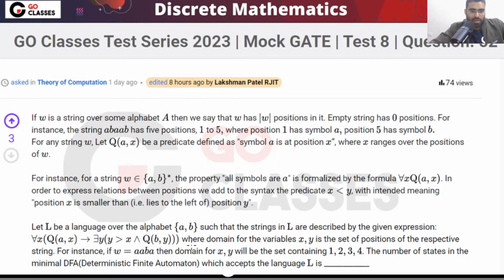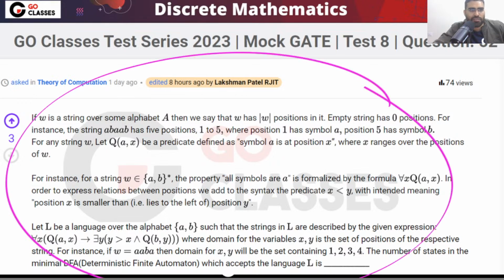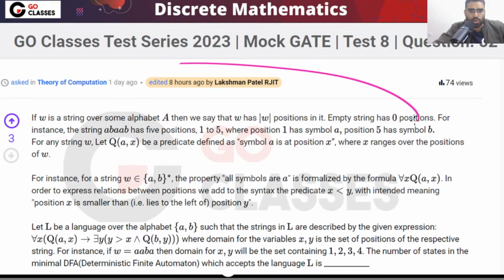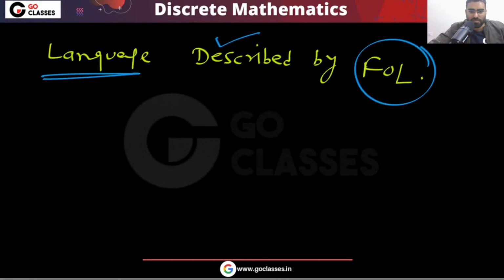So let's take some variation. Solving the question is not enough for us. In Go Classes, solving the question is not enough. You should also do the variation. So let's do some variations. Can you try this variation?